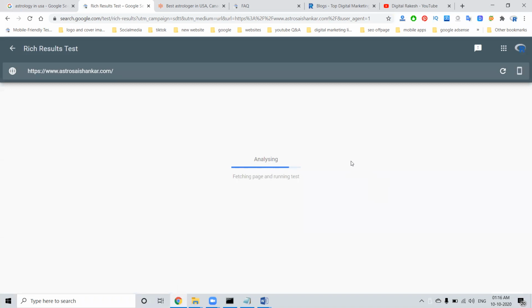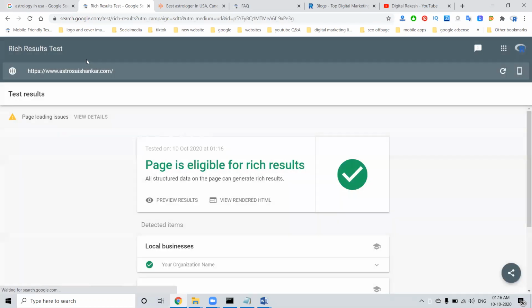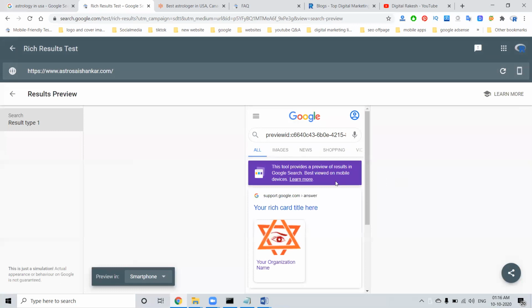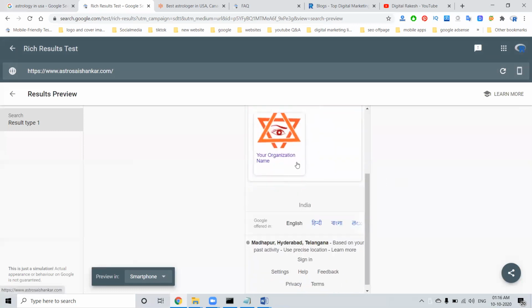So in this, I'm just analyzing. Currently, only the favicon is added as a rich snippet. That means a rich result test: this information, everything will be there in my blog. So now it will be like this. Which one will be there? Only the logo will be there, no question and answers.